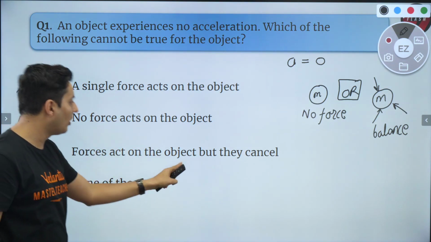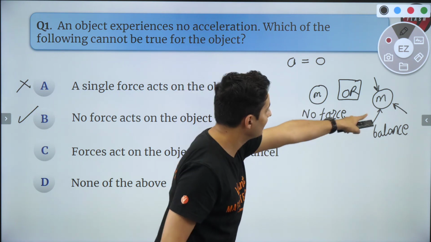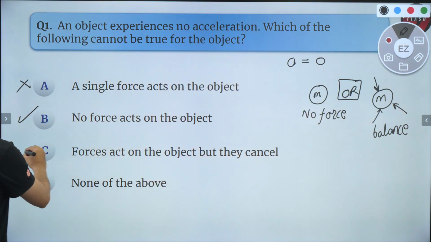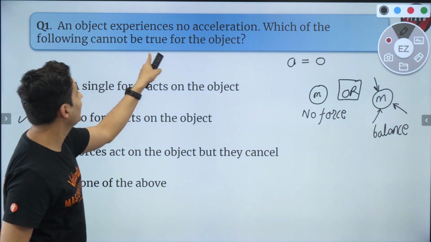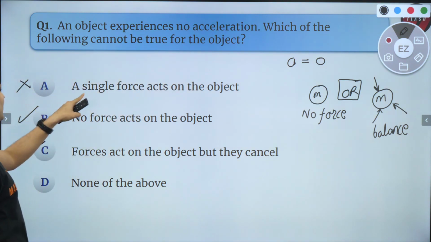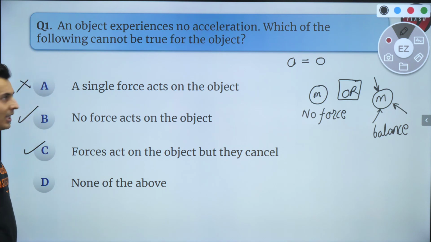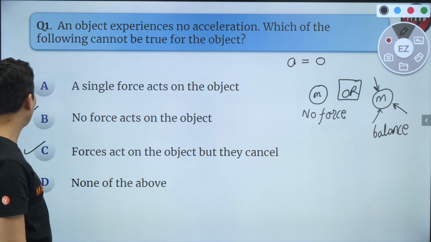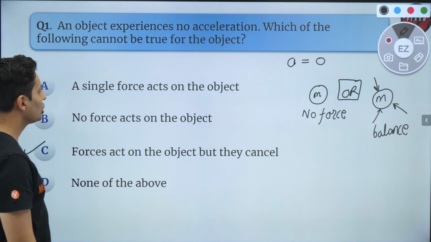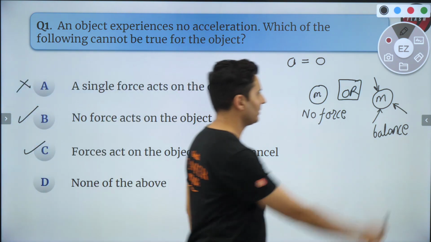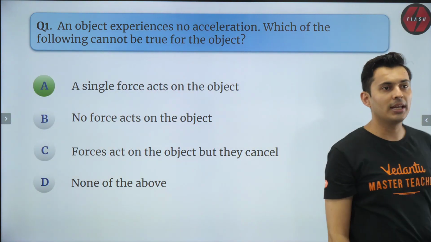Forces act on the object, but they cancel. Yes, that is also possible. And none of these, well, that is ruled out now. So which of the following cannot be true for the object? That is option A. If all of them were true, then you would mark none of the above. But right now, we have at least one option which is not true. So hence, option A should be the correct answer.